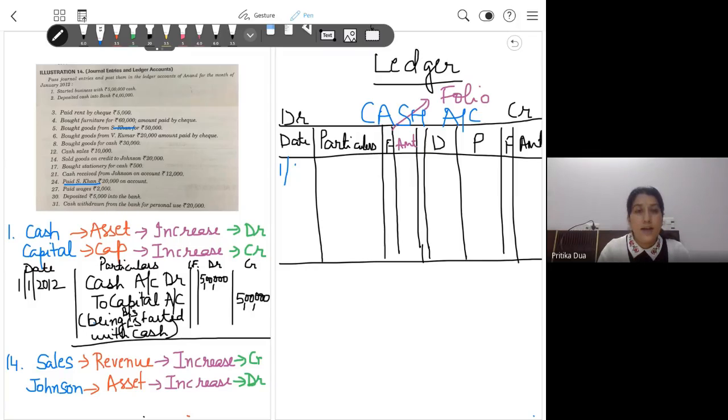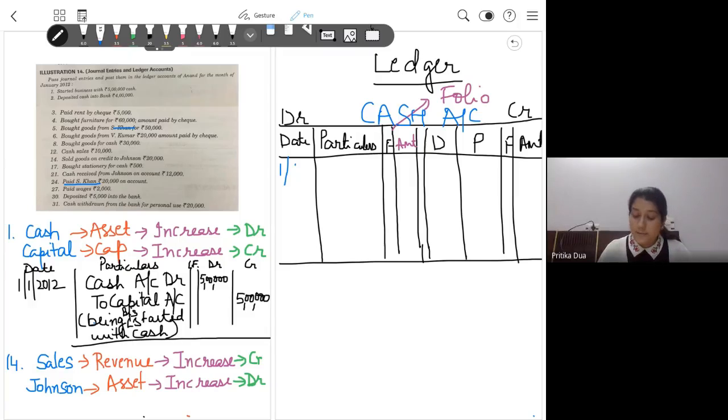So I write the first as the date under the date column. Particulars is where you post the entry. Posting means transferring the record from the journal to the ledger. That is preparation of ledger accounts. Okay. Now, how that posting is done, we'll see.